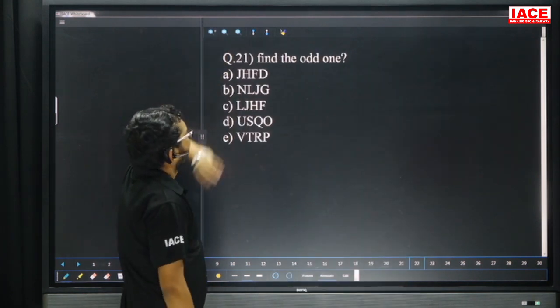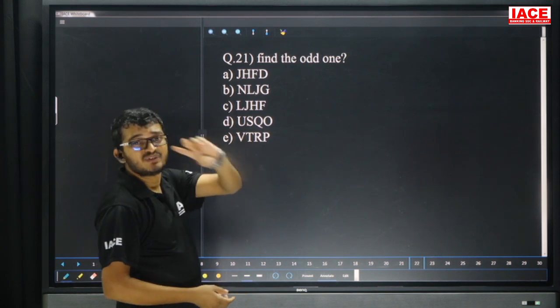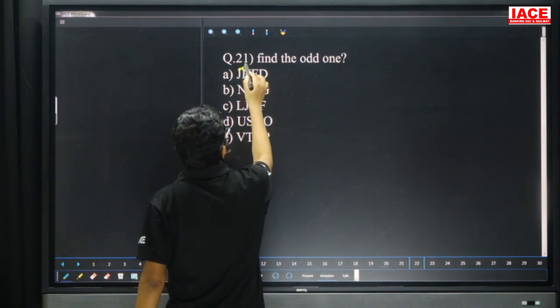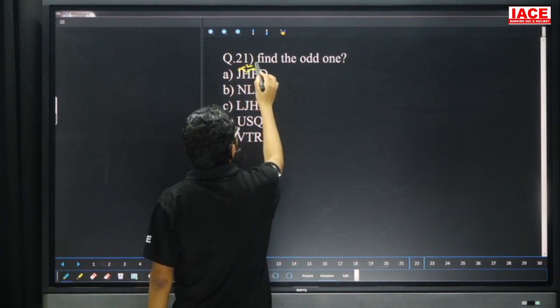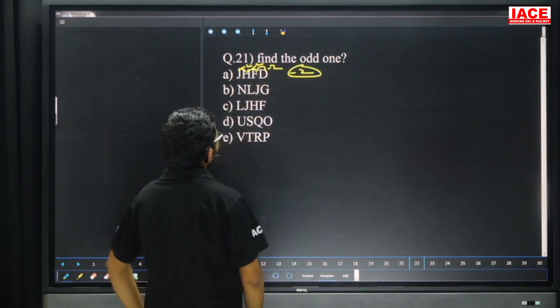Question number 21, find the odd one. That means out of the given 5, 4 are the same, 1 is different. Which one is different? Now JH: J and H, what is the logic? Minus 2. J has face value 10, 10 minus 2 is 8. H and F, 8 minus 2 is 6. 6 minus 2 is what? 4. That means the logic is minus 2. Check the next one.